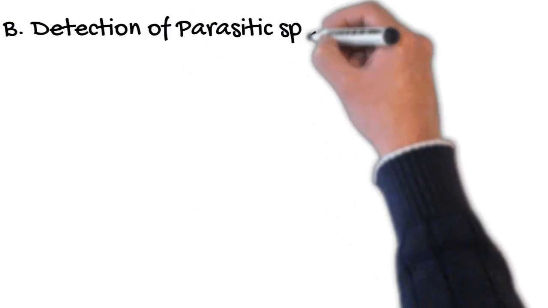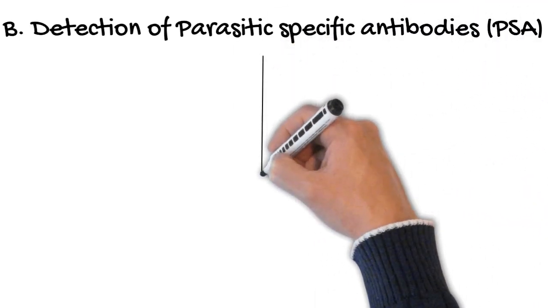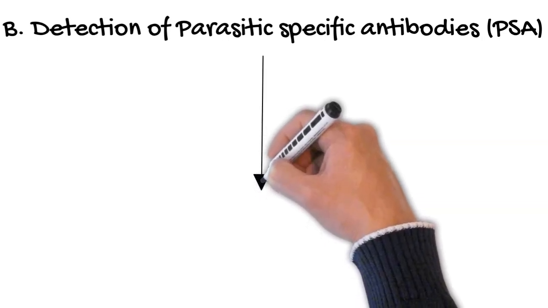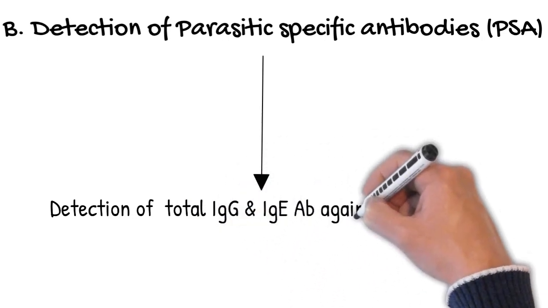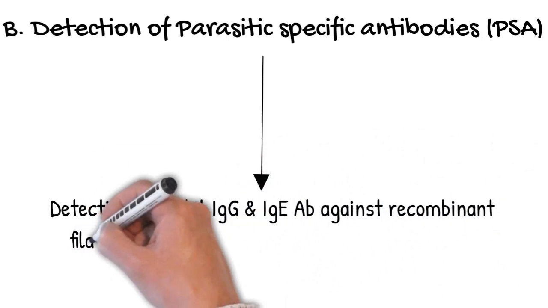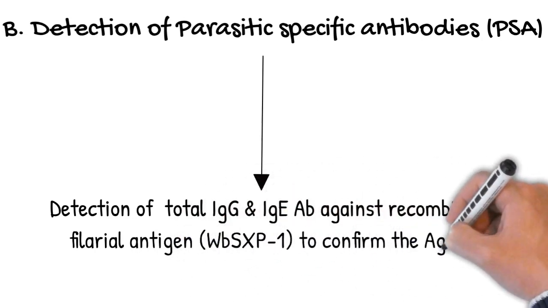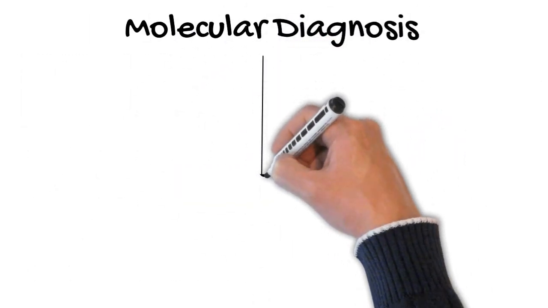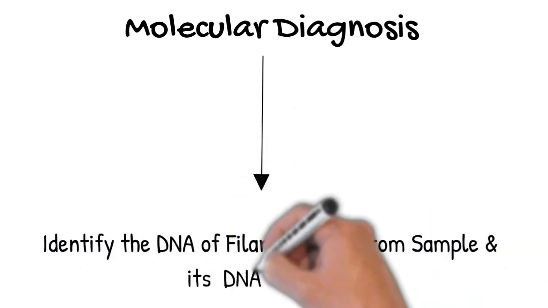Let us study how to diagnose the case through the parasite specific antibody, that is PSA detection test. It helps to detect the total immunoglobulin G and immunoglobulin E antibody against recombinant filarial antigen, namely WbSXP1, to confirm the antigen-antibody reaction. Let us study about the molecular diagnosis. The molecular diagnosis helps to identify the DNA of filarial worm from the sample and its DNA sequence.